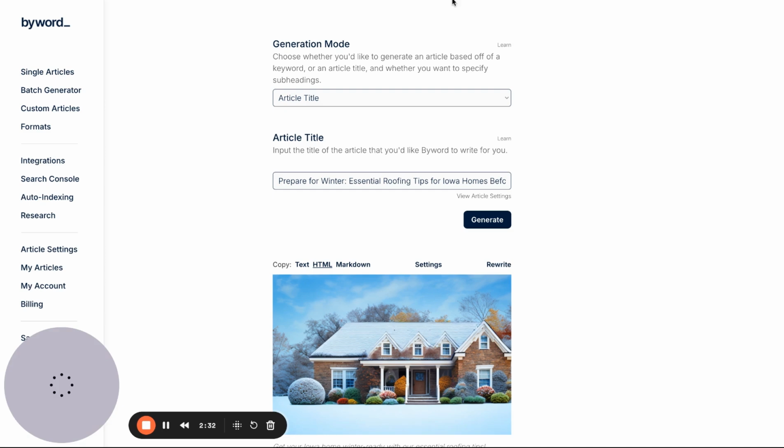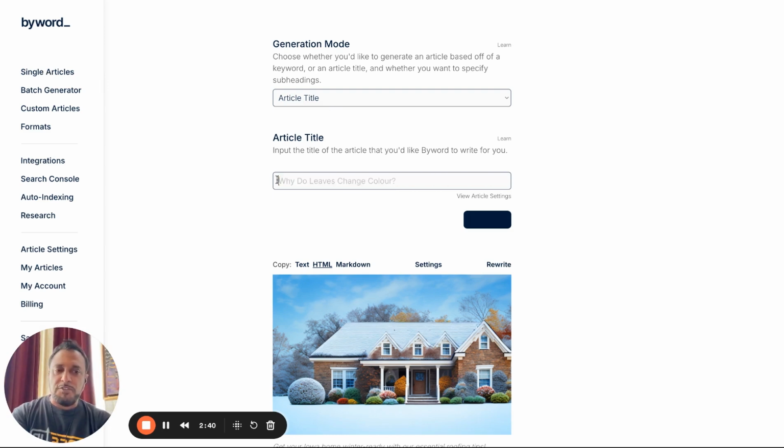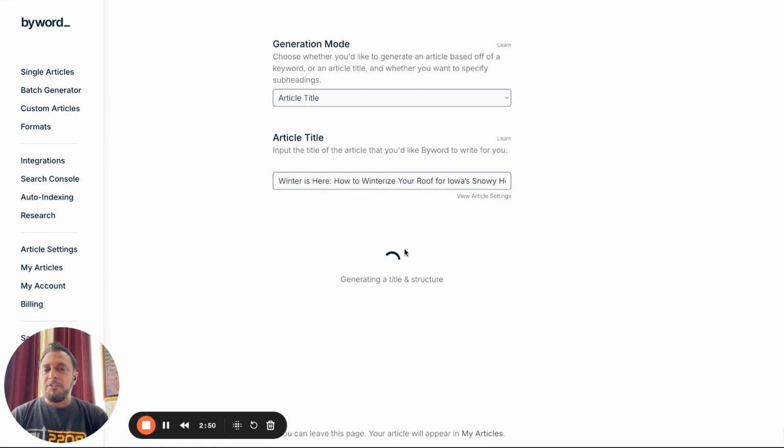So I'm going to go over here to something called Byword. Byword's a very cool program I like to use. And I'm going to select single articles. It's a great program. We do it for our customers as part of our service, but it's something you can subscribe to and use. It's very cool. It's great for writing blogs, et cetera, et cetera. So I just put in my article title. I'm going to say generate. So we're going to let that kind of go. And we're going to start moving into what we're going to do next.